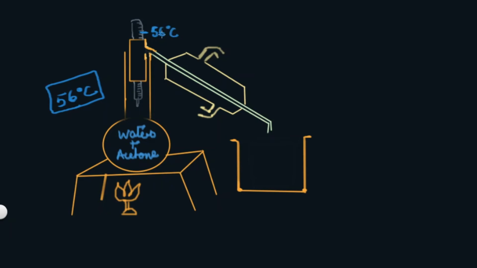After 56 degrees Celsius there is no further rise in the temperature. The fumes of the acetone start arising and moving upward, and they pass through the condenser.